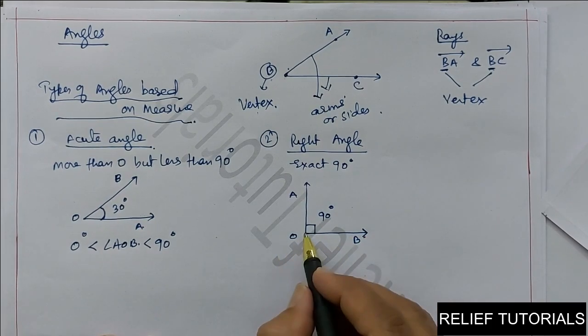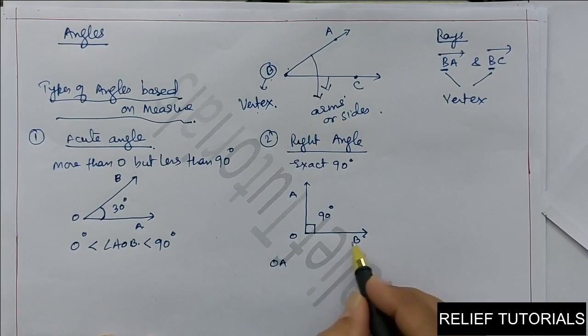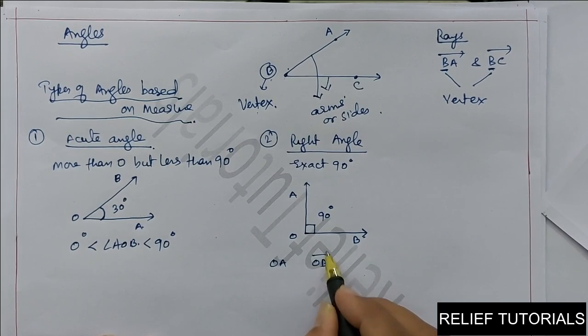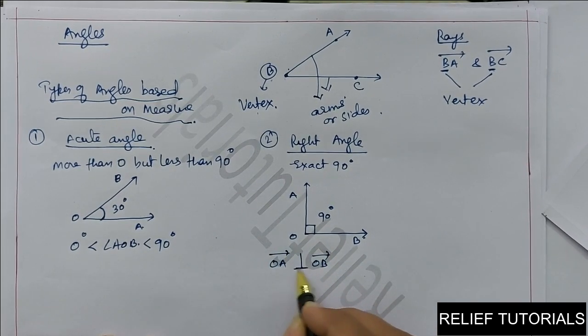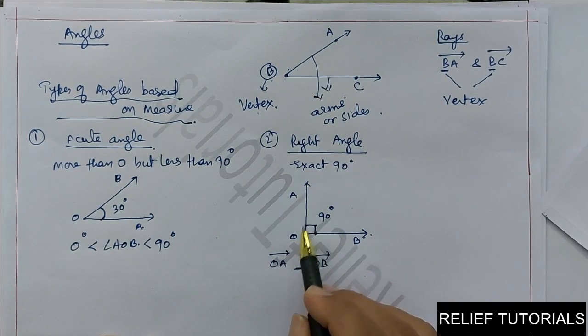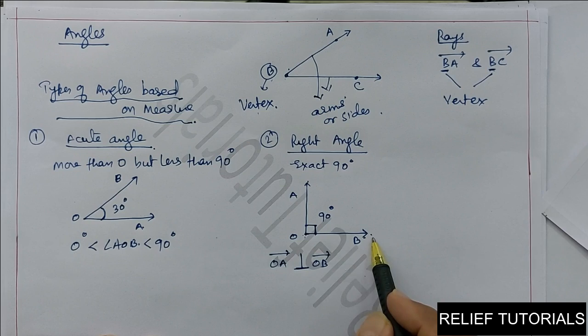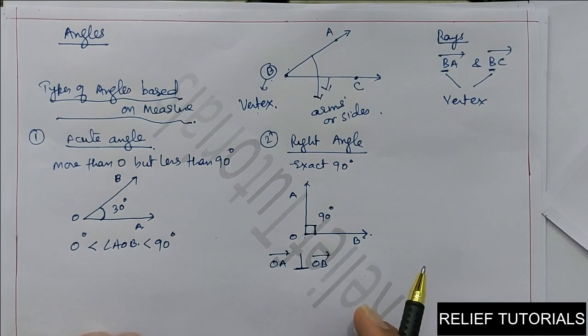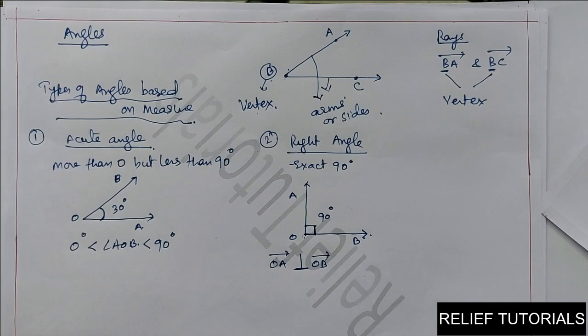Here you see ray OA and ray OB. These two rays are perpendicular to each other. Why? Because they are forming 90 degrees. Ray OB is perpendicular to ray OA, and ray OA is perpendicular to ray OB. So an angle whose measure is exactly 90 degrees is called a right angle.